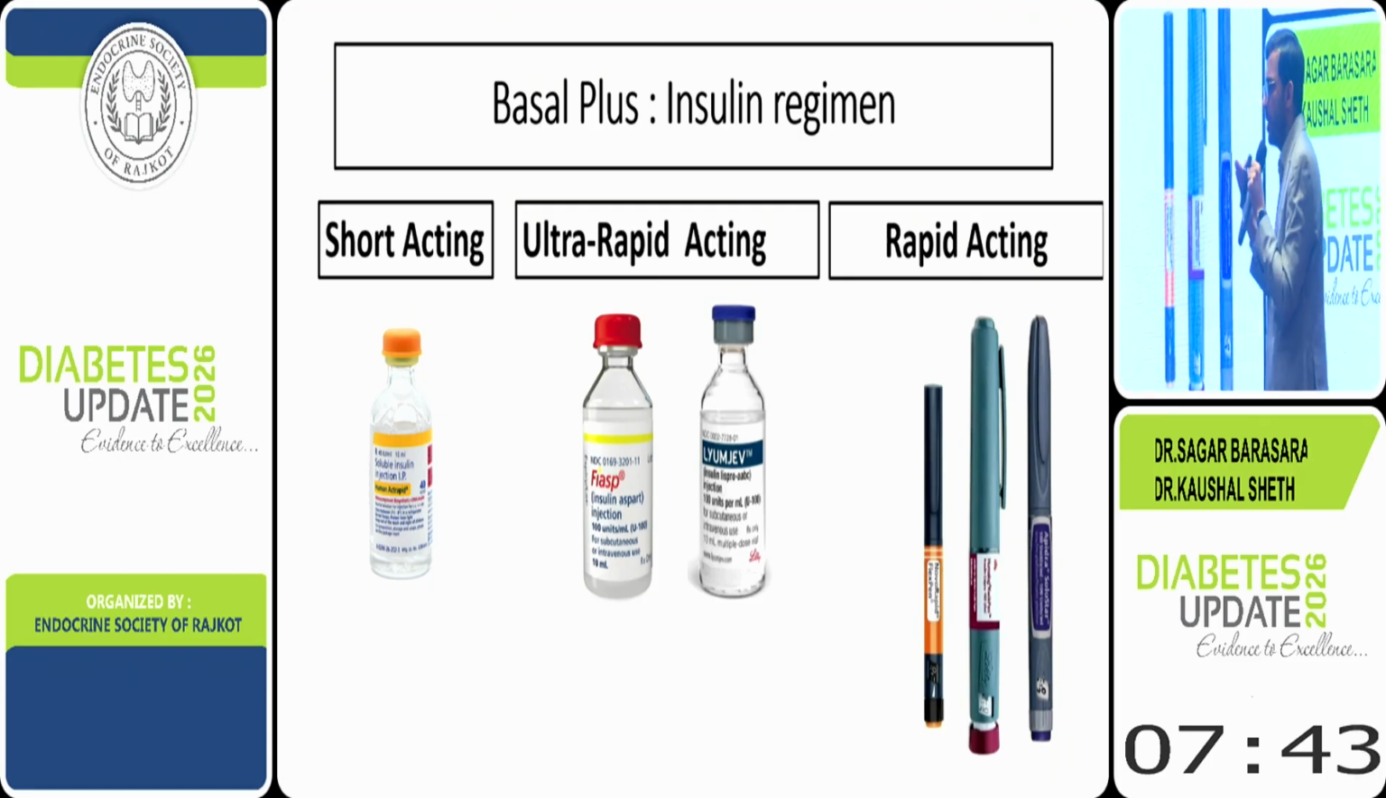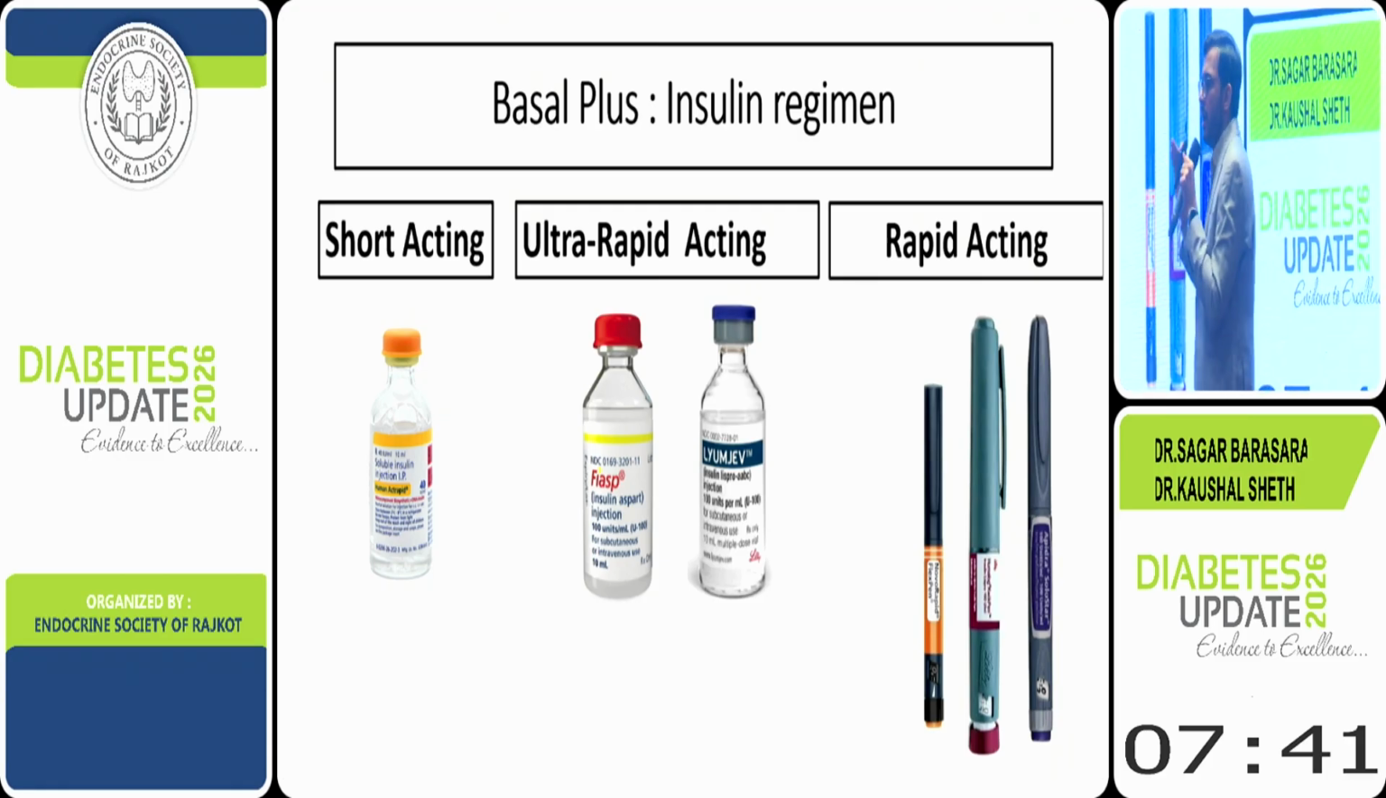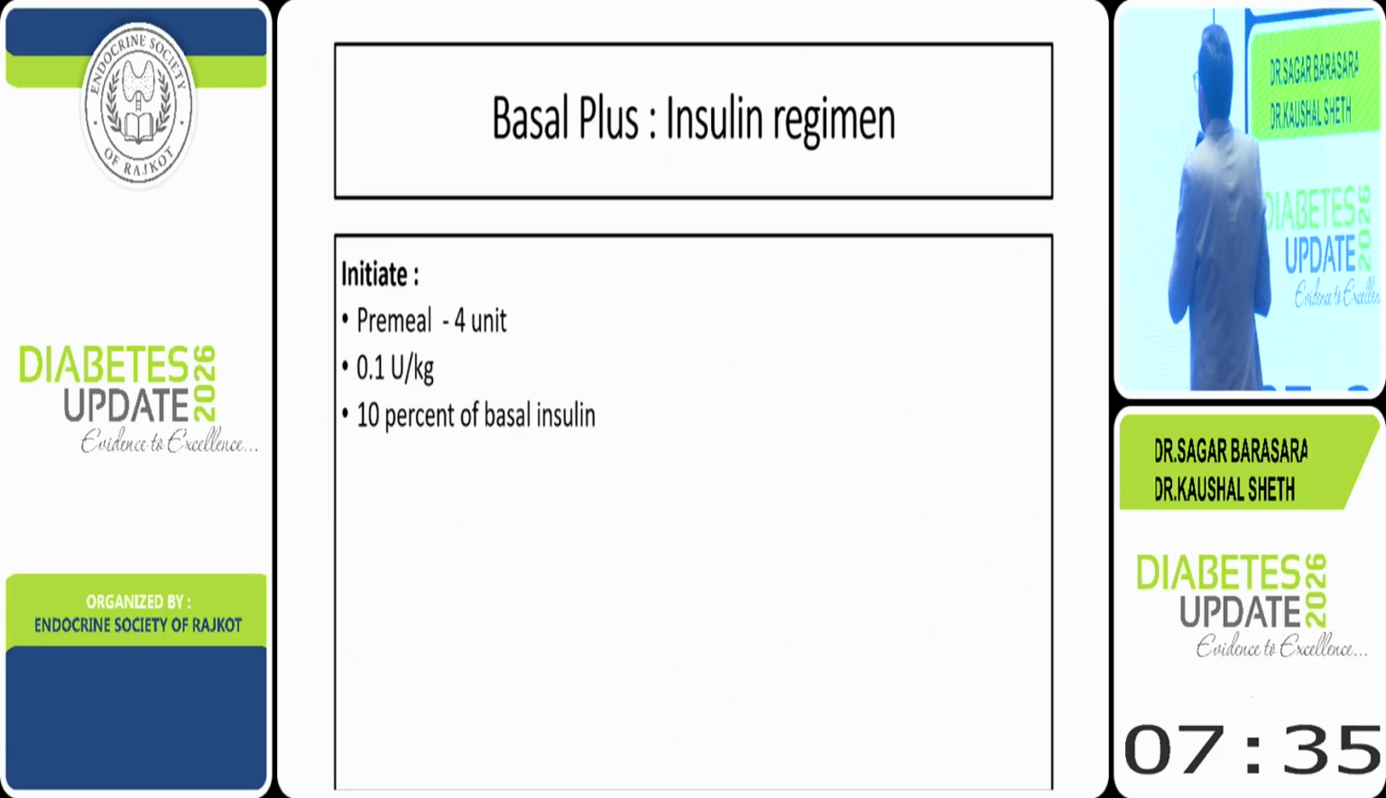If there is no financial constraint, we should use analog insulin. And if there is financial constraint, I would like to add a regular insulin to this case. So how should we initiate?